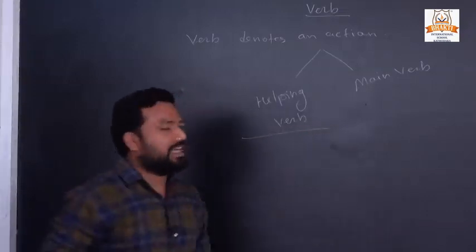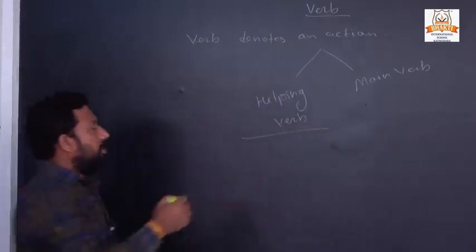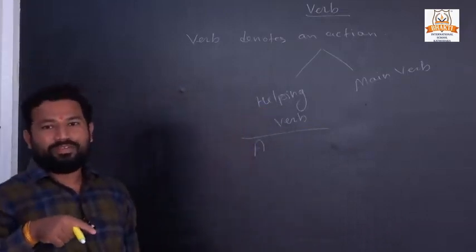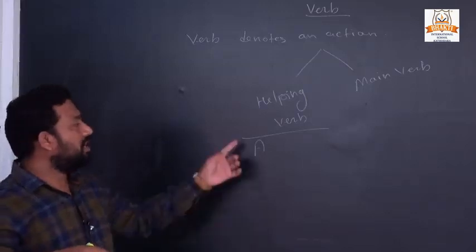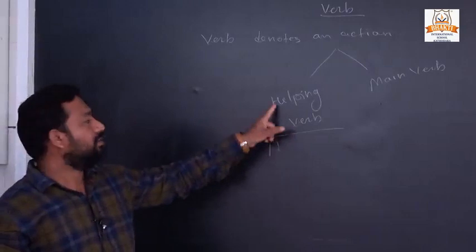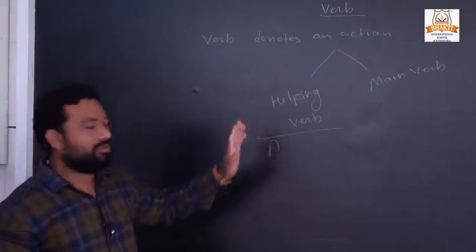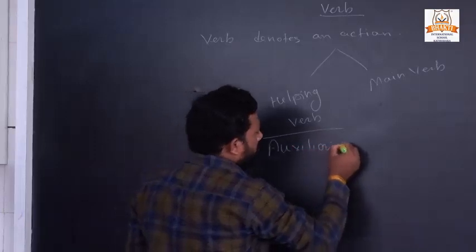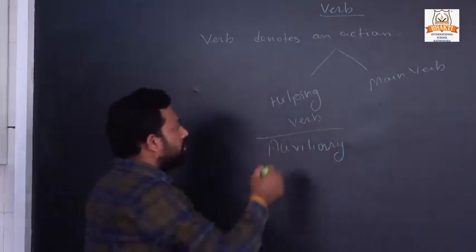Helping verb is also known as auxiliary verb. Auxiliary verb is not exactly a helping verb, but it works like a helping verb. It means auxiliary verb or the helping verb.